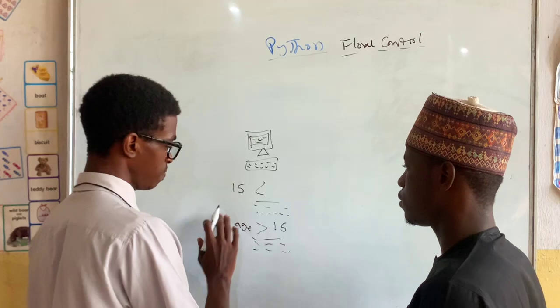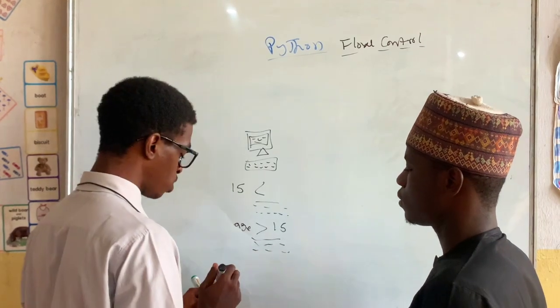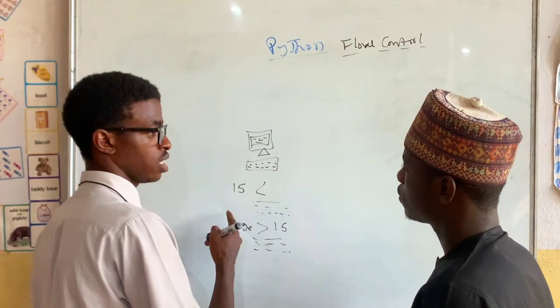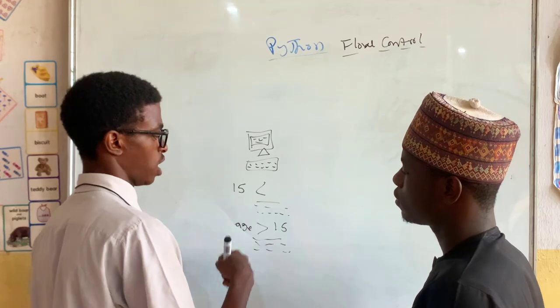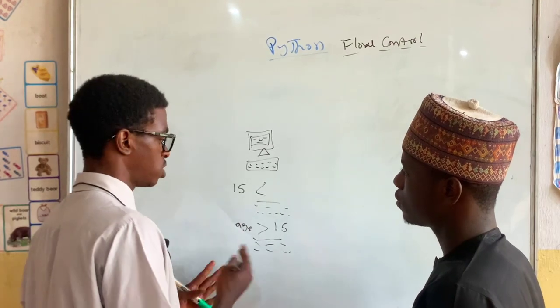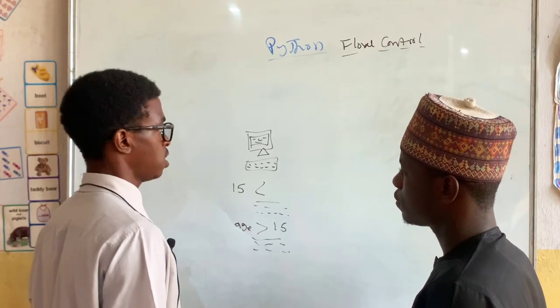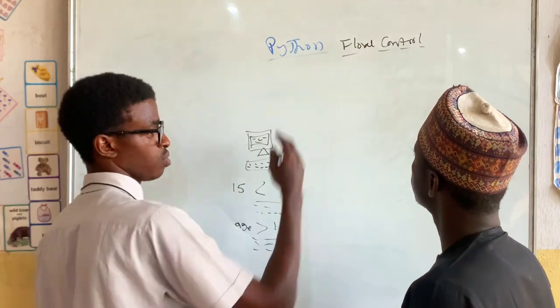He is no longer a kid. So how can we tell the computer to do this, to control this kind of situation, like to check for a condition? If this, then do this. You understand? So this is what we're going to learn in flow control.